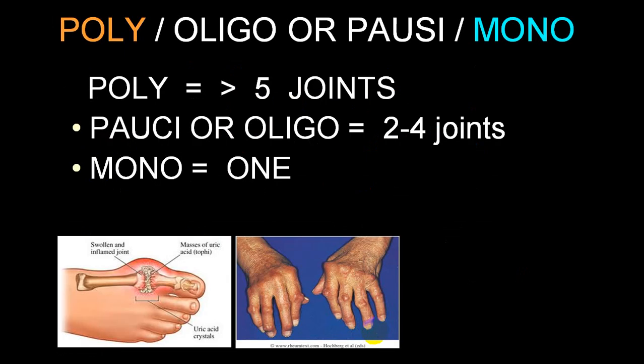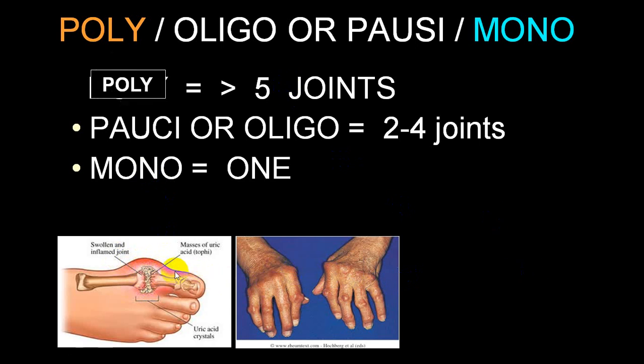So depending on the number of joints, we say that one joint is mono, less than 5 but more than 1 is pauci or oligo, and more than 5 is poly. So this is a classical example of poly, this is a classical example of mono. Single joint involved, mono. More than 5 joints involved, poly.